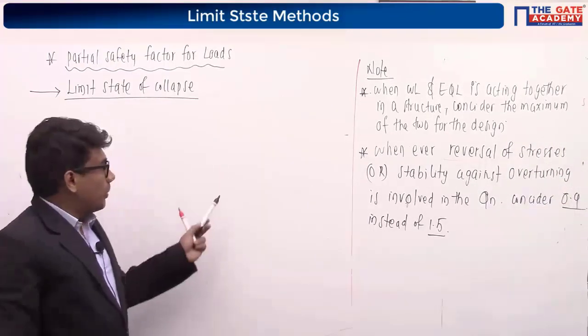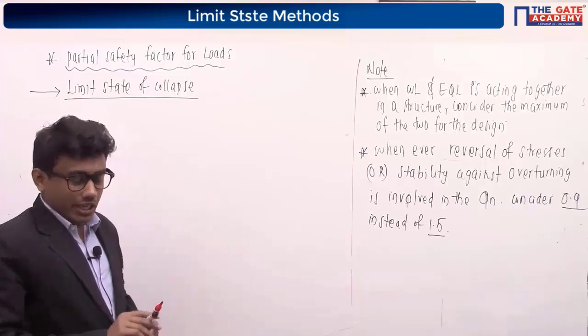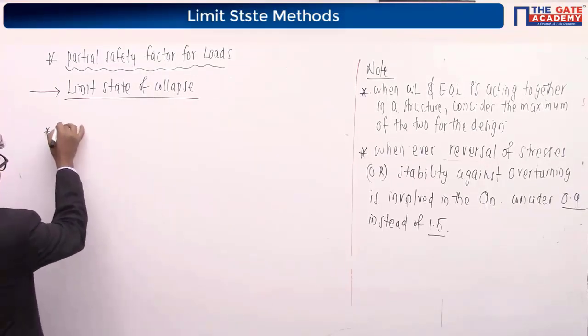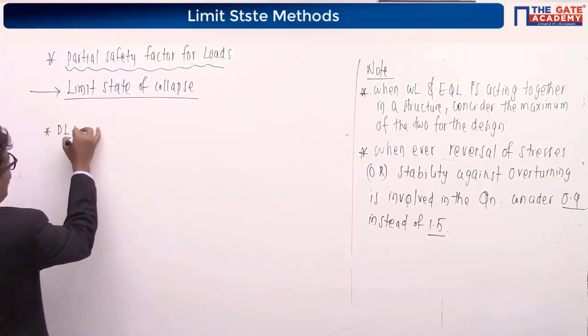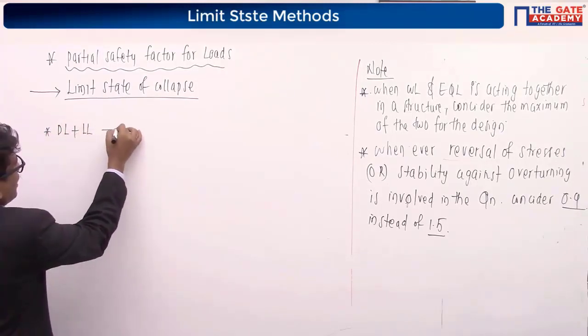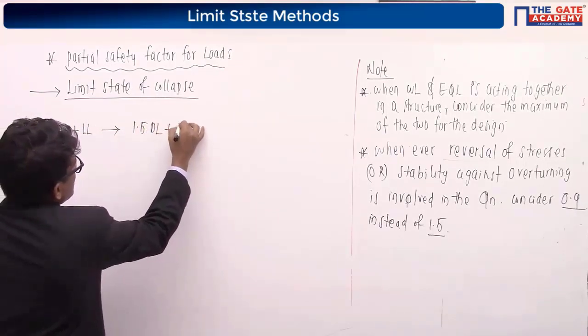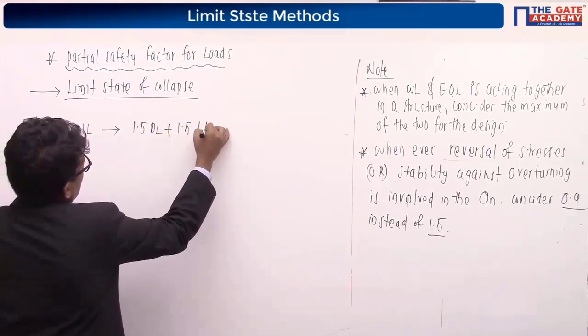So, what are the load combinations? It was mentioned in the table. In order to find the design load, I will be considering different load combinations. When I consider dead load plus live load combination, the design load will become 1.5 dead load plus 1.5 live load.